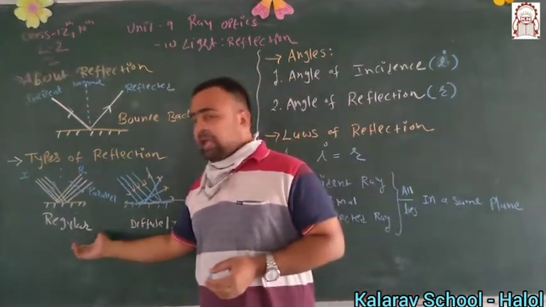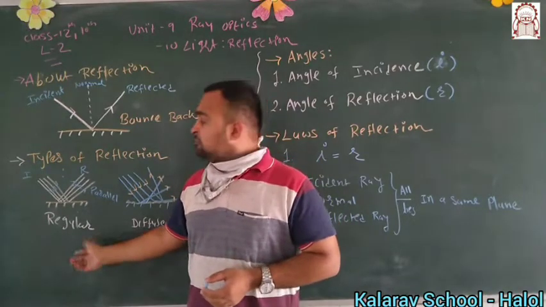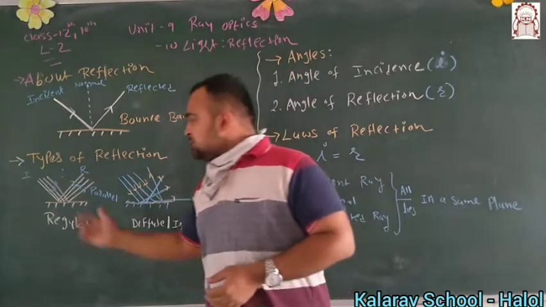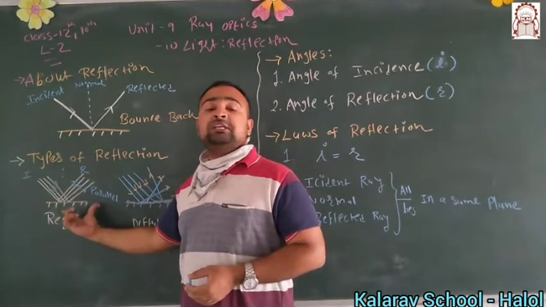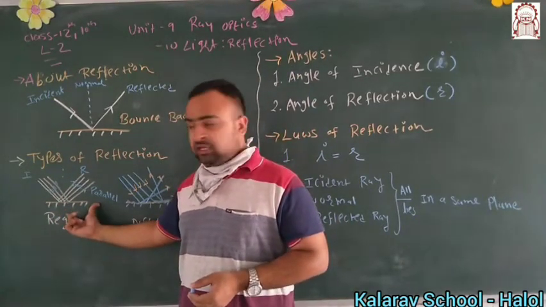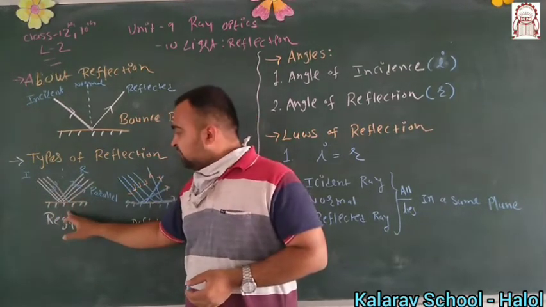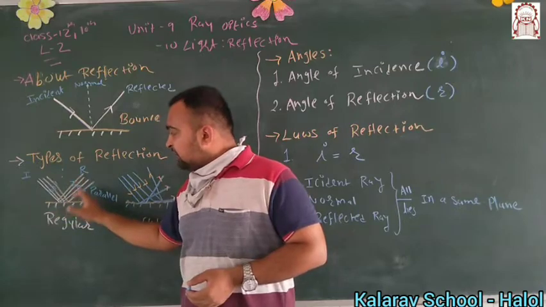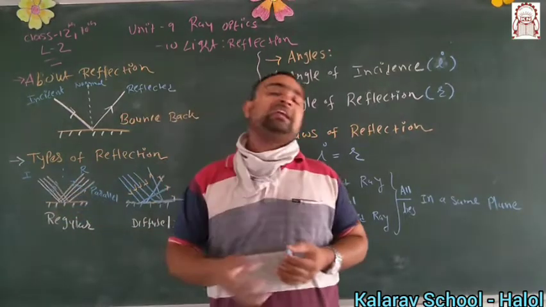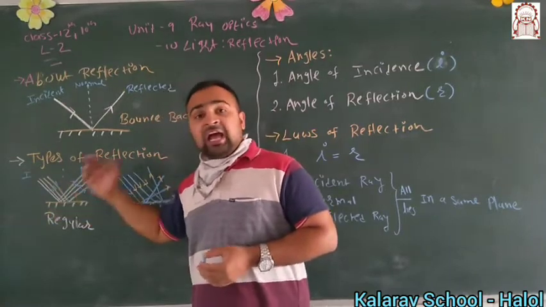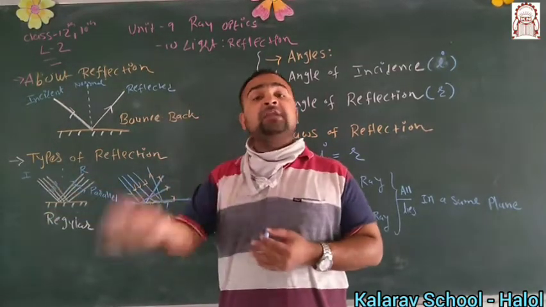In regular reflection, whenever you send in a parallel beam of light, and it strikes a smooth or plane surface, after the reflection all the reflected rays are also parallel. So a parallel beam of light is again parallel after the reflection.